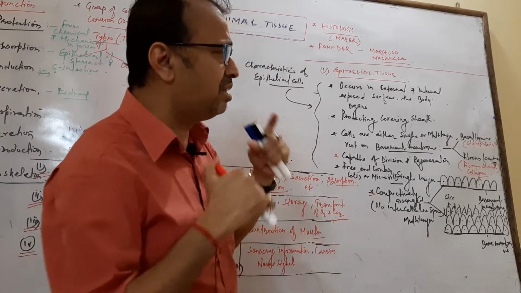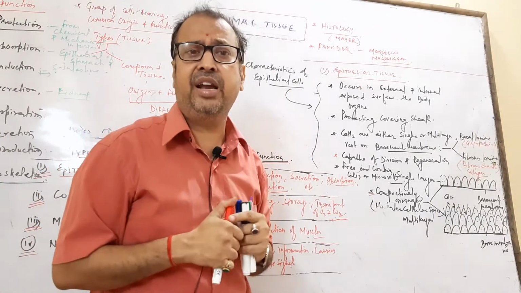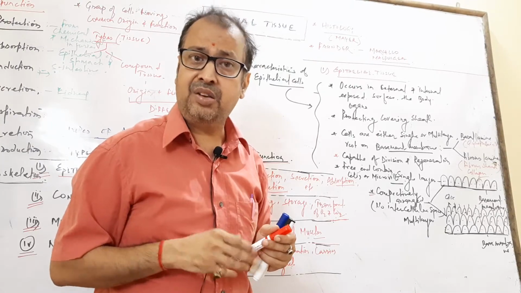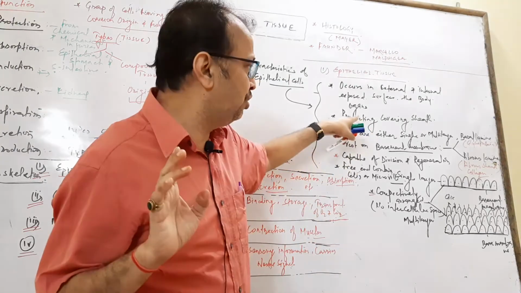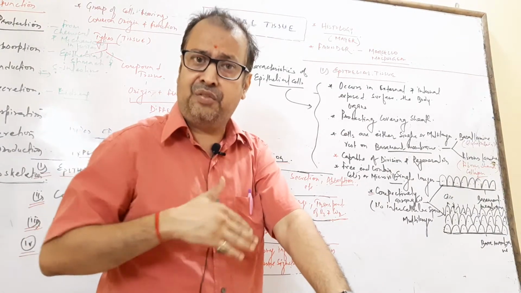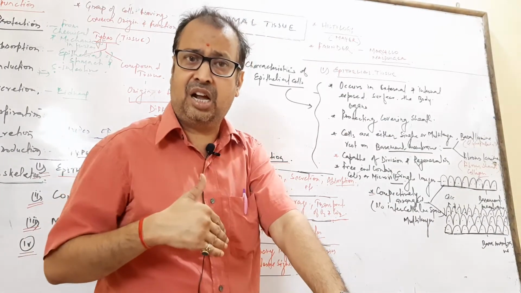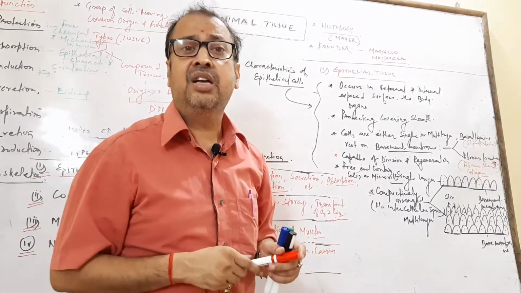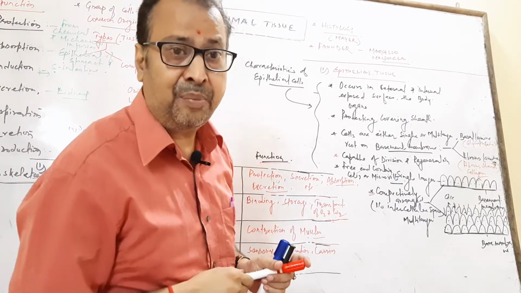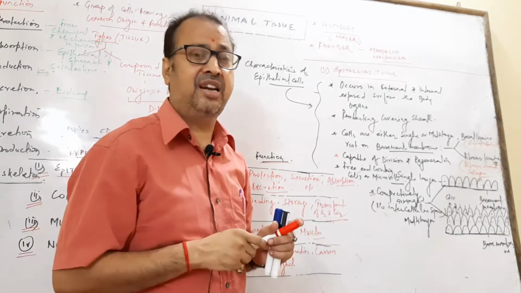So first, the epithelial tissue is found in the external and internal exposed surfaces of the body. We already mentioned this. Here this is the exposed surface. Internally, the various glands are present, and they also have an exposed surface. So where the tissues are epithelial, the cells are epithelial cells.